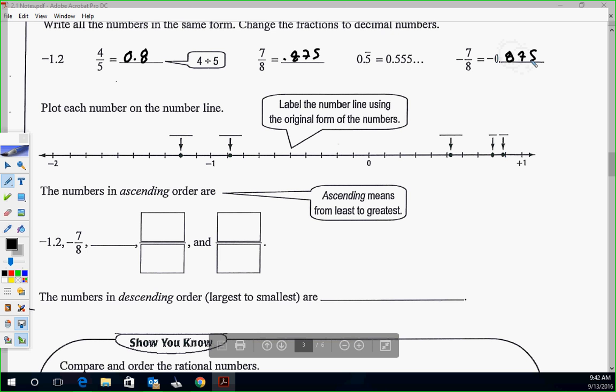Okay, so now they're all decimals, so we can see it a little bit easier. So we still have our negative 1.2, negative 0.875, 0.5 repeating. We have our 0.8 and our 0.875. Okay, and then the numbers in ascending order, from smallest to biggest, are as we put there. And then descending order, from biggest to smallest, we just flip it.